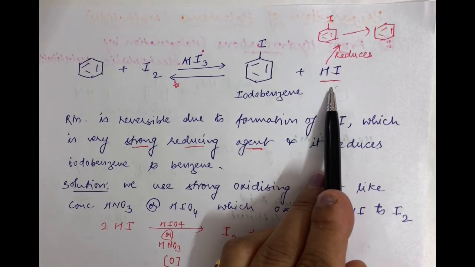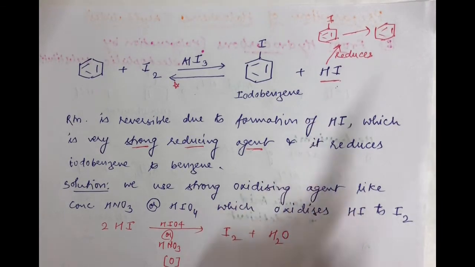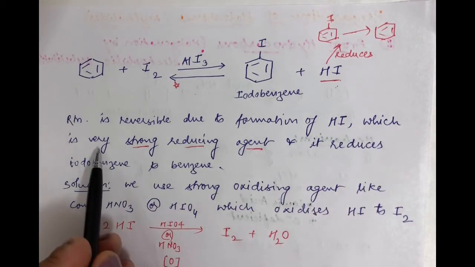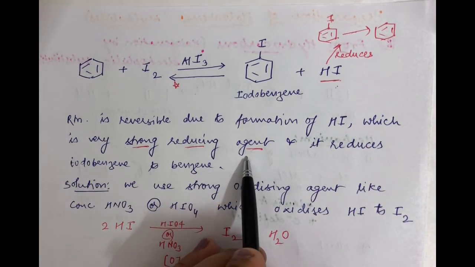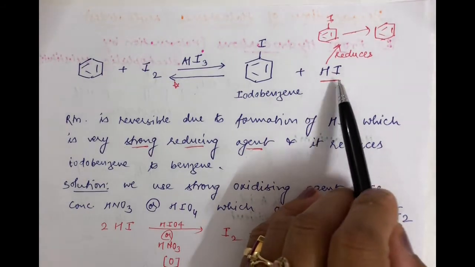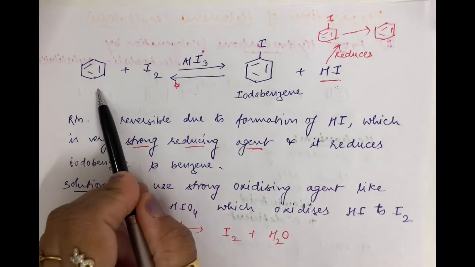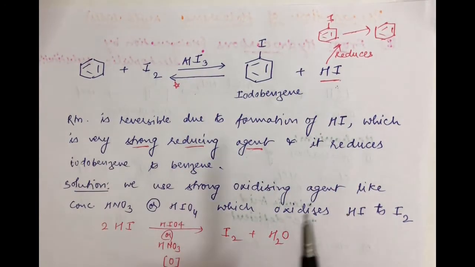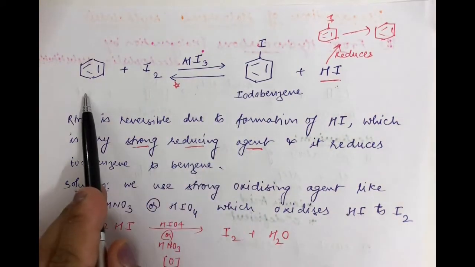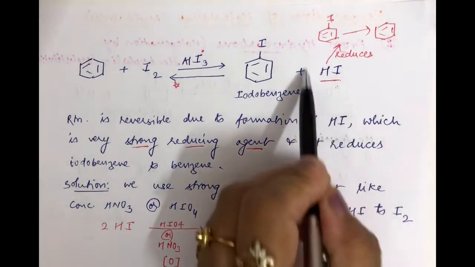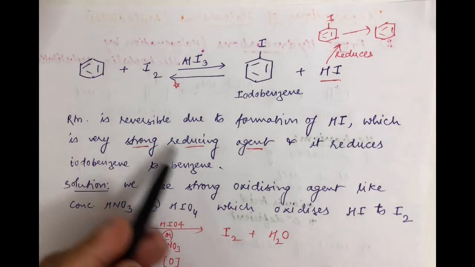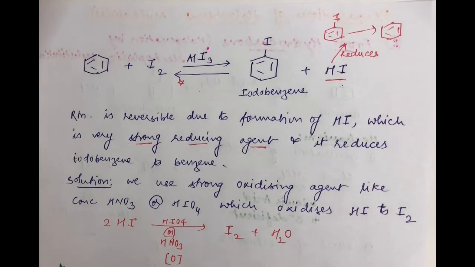Now what does this HI do? This HI is a very strong reducing agent, and it reduces iodobenzene back to benzene. So it is a reversible process because of the formation of HI. Now what can be the solution for this?